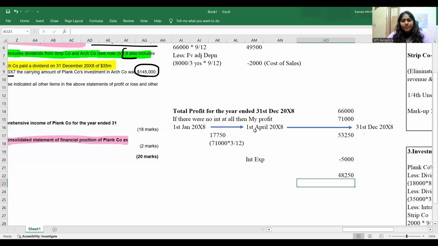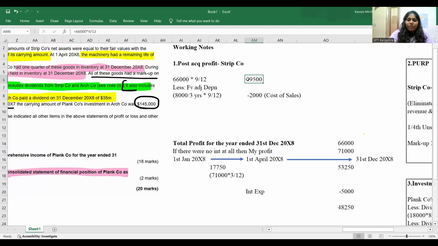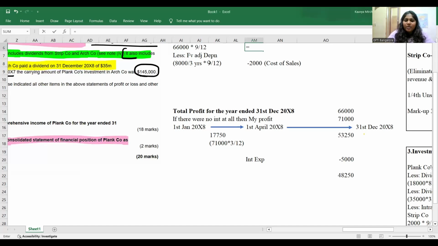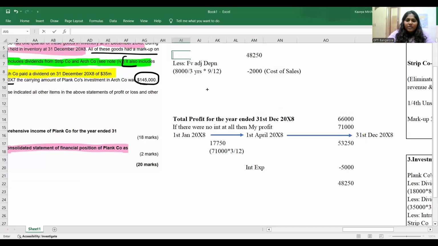Do you all agree to this point? All of you able to understand this part? Is there anyone who didn't understand? Understood, guys? So what is my post-acquisition profit? My post-acquisition profit is not 66 million into 9 by 12. You have to understand there is a specific expense that happens in the last 9 months. So it's your job to reduce that expense only in the last 9 months' profit, not in the entire profit.